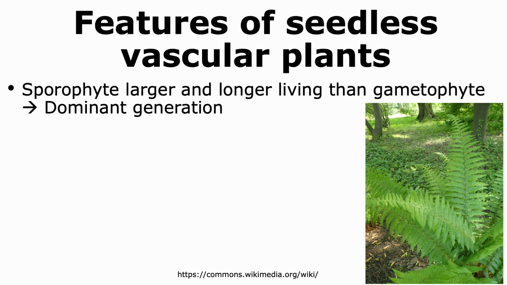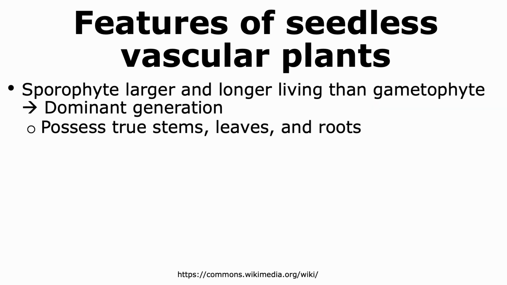The first vascular plants that evolved were the seedless vascular plants. In these plants, the sporophyte became larger and longer living than the gametophyte, and hence the sporophyte is the dominant generation. This is different than non-vascular plants where the gametophyte was the dominant generation. Seedless vascular plants possess true stems, leaves, and roots, which are the organs of a plant.